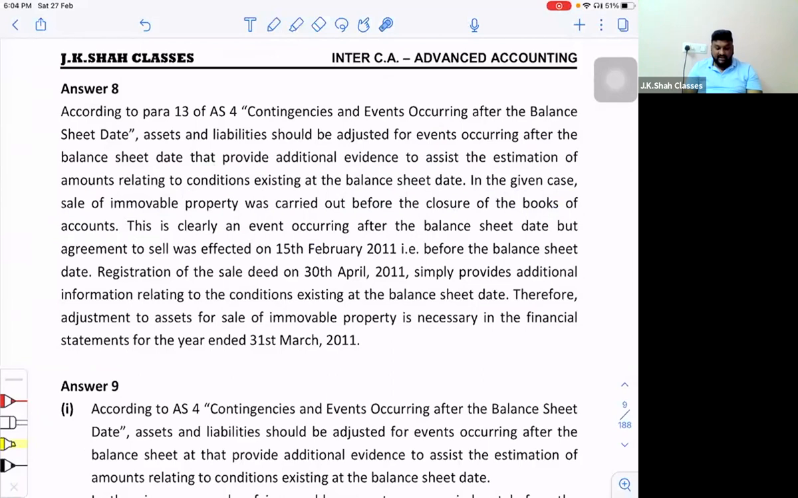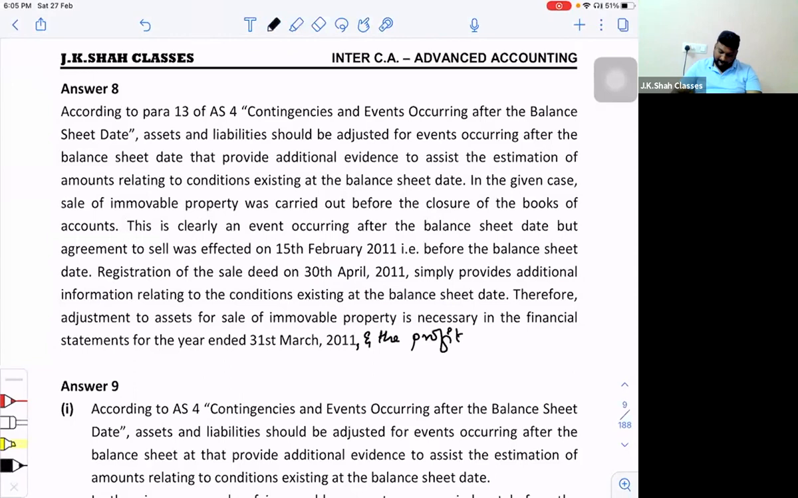This is clearly an event occurring after the balance sheet date, but the agreement to sell was effected on 15th February. That is before the balance sheet date. Registration of the sale deed was made on 30th of April. The registration on 30th April simply provides additional information relating to the condition existing at the balance sheet date. Therefore, the adjustment to asset for sale of immovable property is necessary in the financial statements for the year ended 31st March 2011. And you can also add this point,